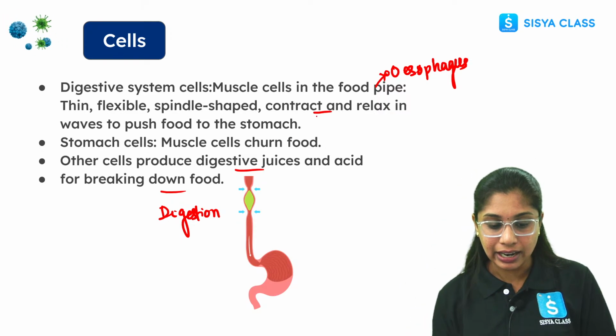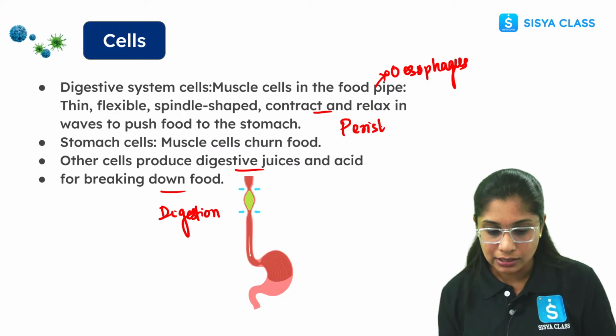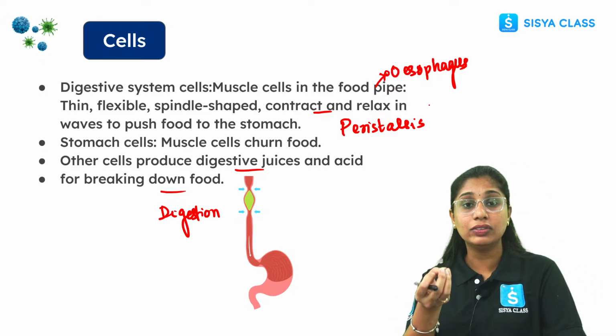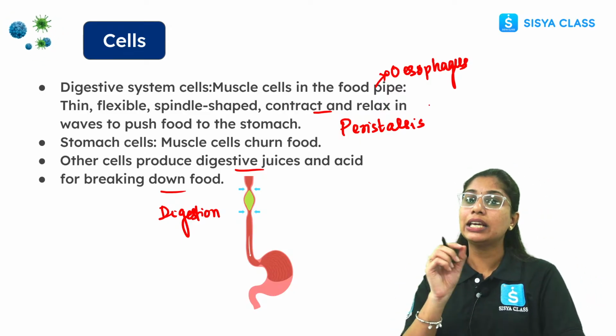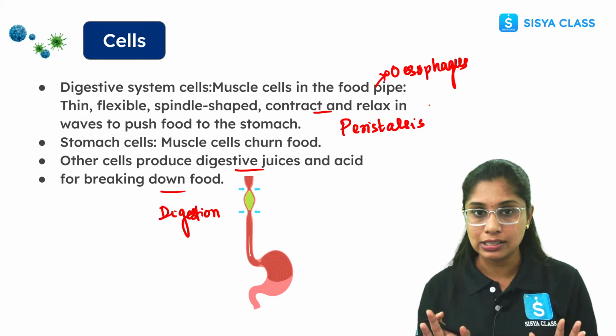They contract and relax. What is this called? This is called peristalsis. So what is peristalsis? It's a contraction and relaxation of the smooth muscles of the esophagus. And what happens with that? It will push the food towards the stomach.